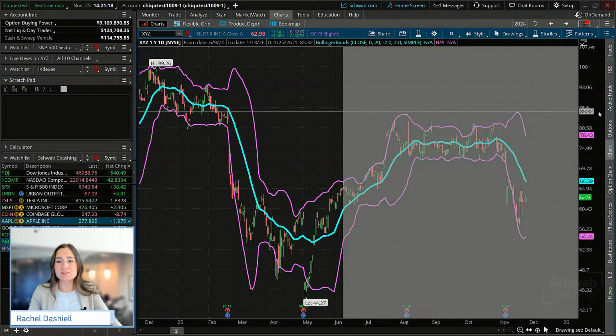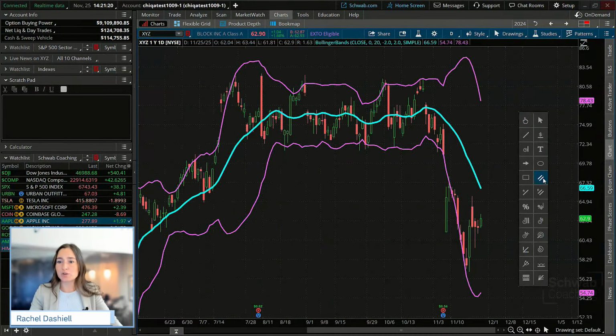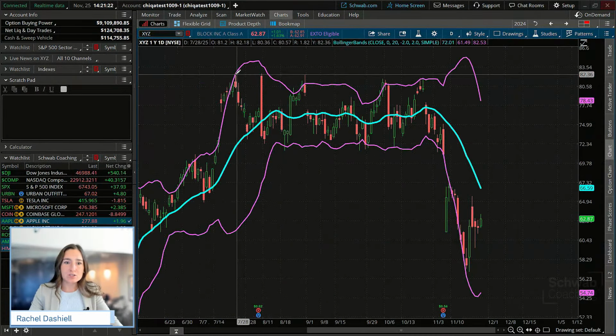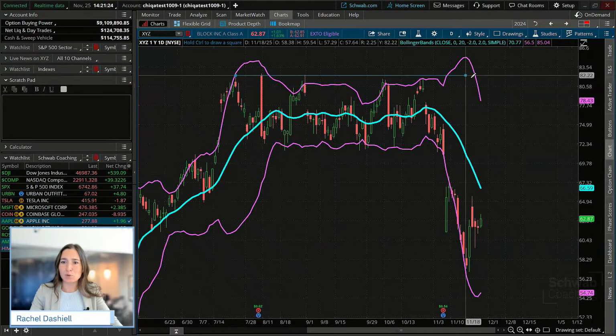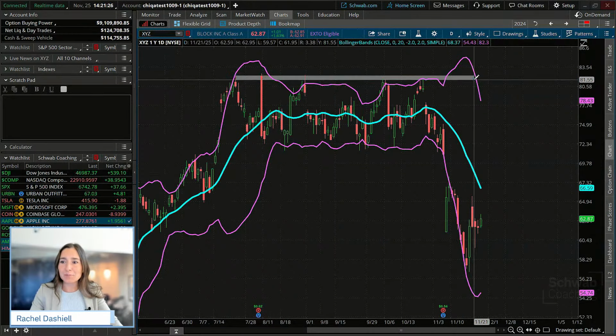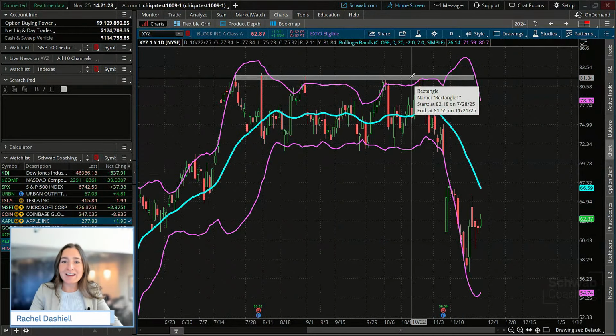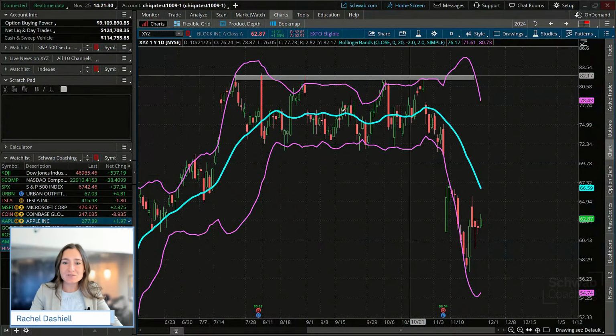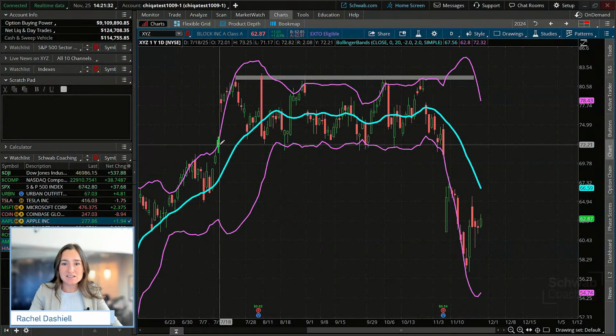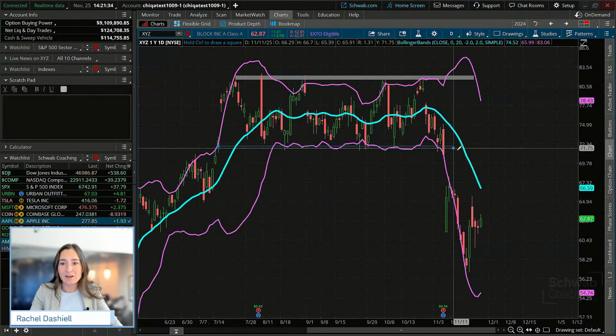This gives us a very clean example here, and I'm just going to draw where we saw almost this perfect range taking place, with 81, roughly 82 as resistance, and then we saw that support level really getting carved out down here.